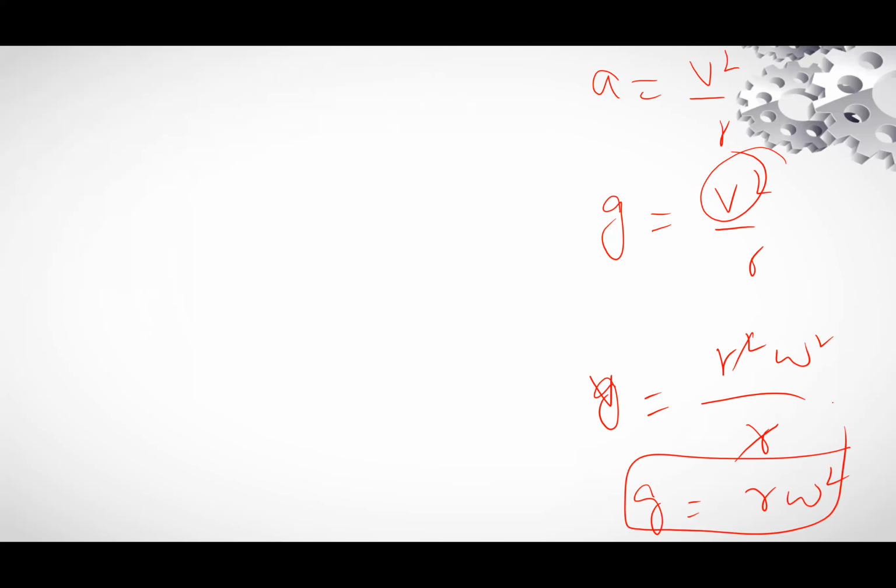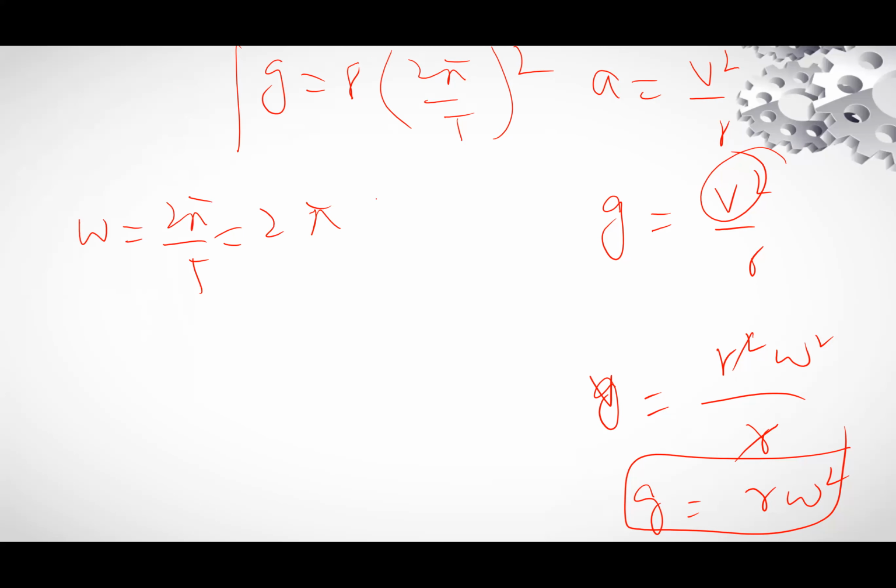This is one relation. Now, g is equal to r, and in place of omega we will write 2 pi divided by T whole square. Now, this is the relation. Remember this equation. Omega is equal to 2 pi divided by T, which will be equal to 2 pi, and 1 by T is equal to f.